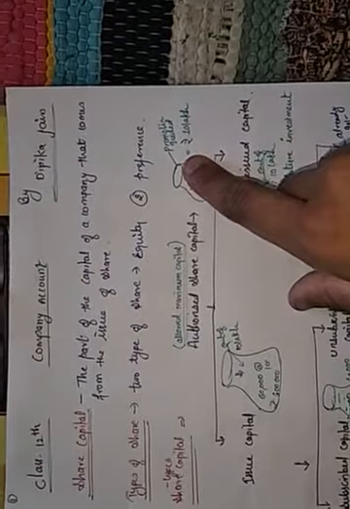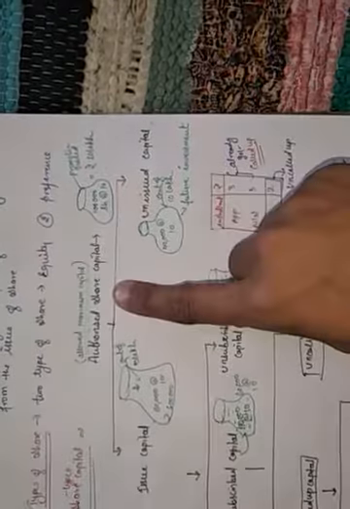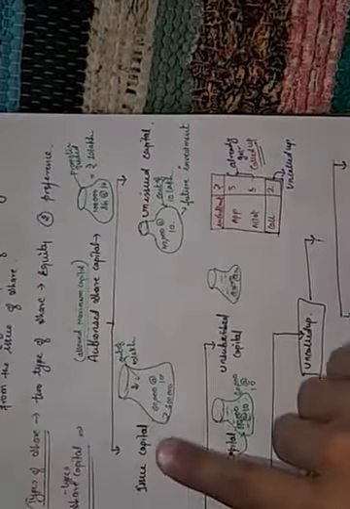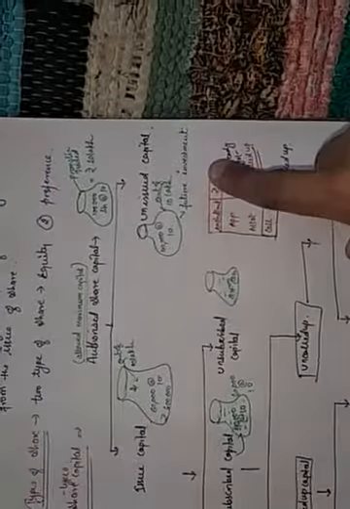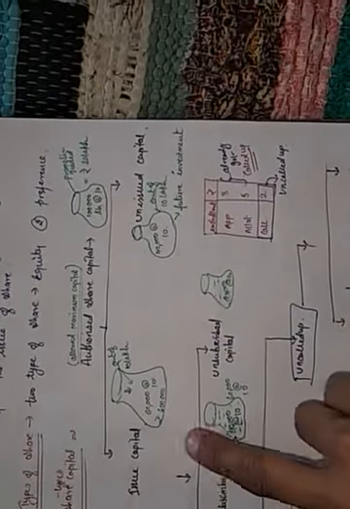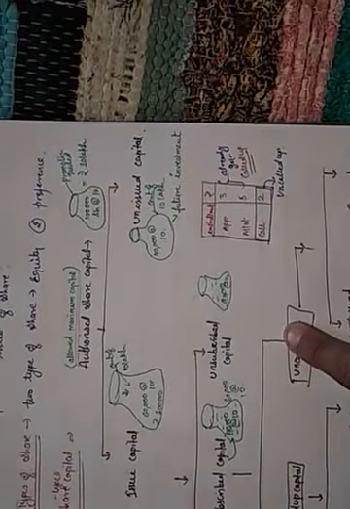Now come to the next point. Next is types of share capital. We have so many types of share capital. First, authorized share capital. Authorized share capital has two parts, issued capital and unissued capital. Issued capital is subscribed capital and unsubscribed capital. Subscribed capital is again called up capital and uncalled up capital. The called up capital is a part of paid up capital and calls in arrears.